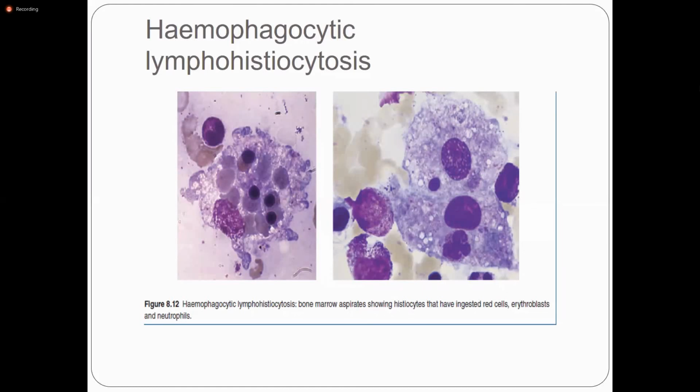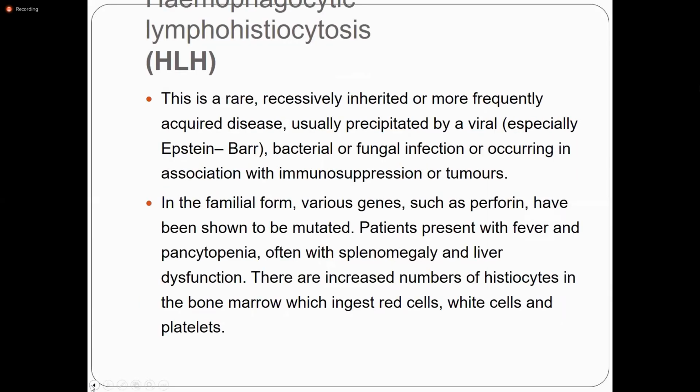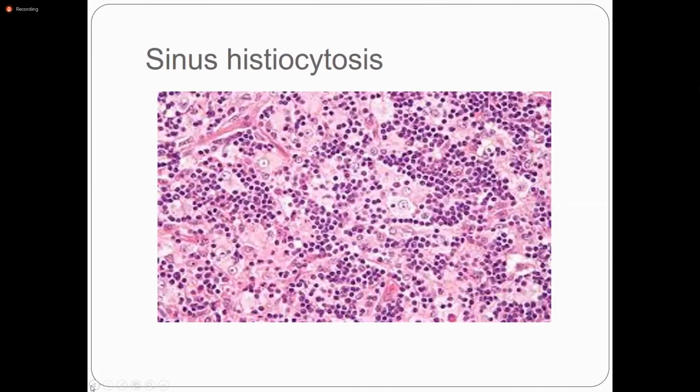Okay, what are the morphological patterns of chronic non-specific lymphadenitis? What are the morphological features of chronic non-specific lymphadenitis? Just name. Right. Follicular, paracortical, and sinusoidal. Sinusoidal, so sinus histiocytosis. Okay.